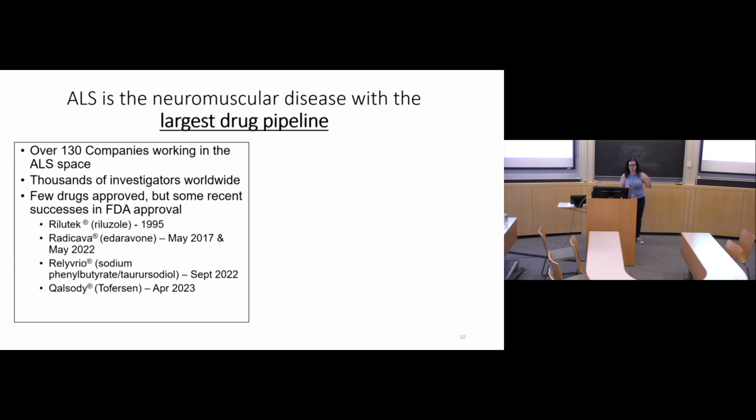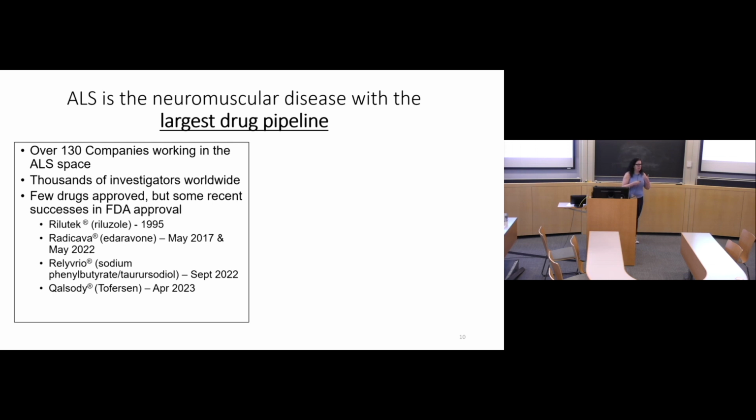Edaravone was approved in 2017, and then more recently, an oral version was approved in 2022. Relyvrio was approved in September 2022, and Tofersen, which is a drug specific for people who have a SOD1 mutation, was approved last year. But as you can see, for such a debilitating disease, there really are not any disease-modifying drugs available.